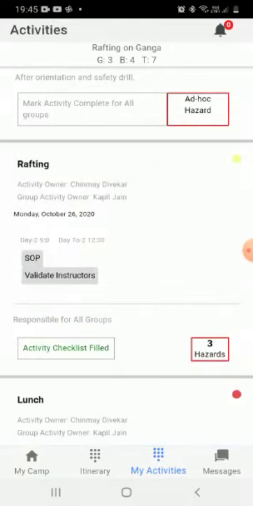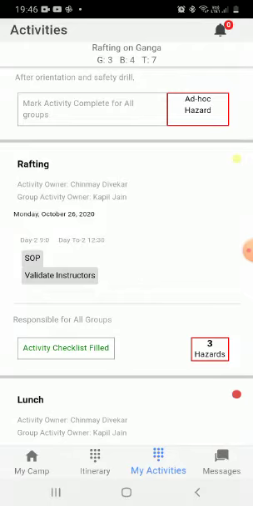Now here you can see that it has come in green, that is, all the activity checklist is filled. Now in case a particular point in the checklist is not in compliance, and if it is no, then it pops up on the dashboard, so that people can take care of it and take a decision as to whether go or no go, whether this activity is to be carried out or not to be carried out. Now if you also recollect, in the camp setup we have done the risks setup.